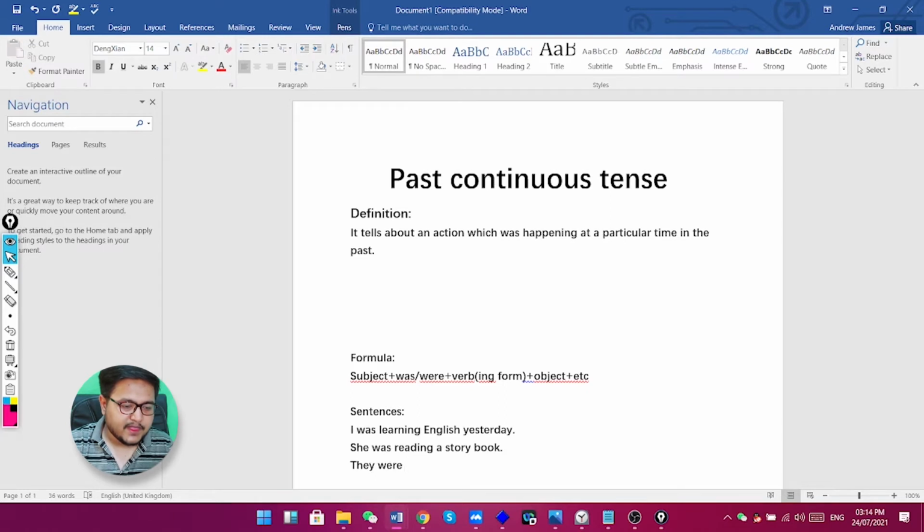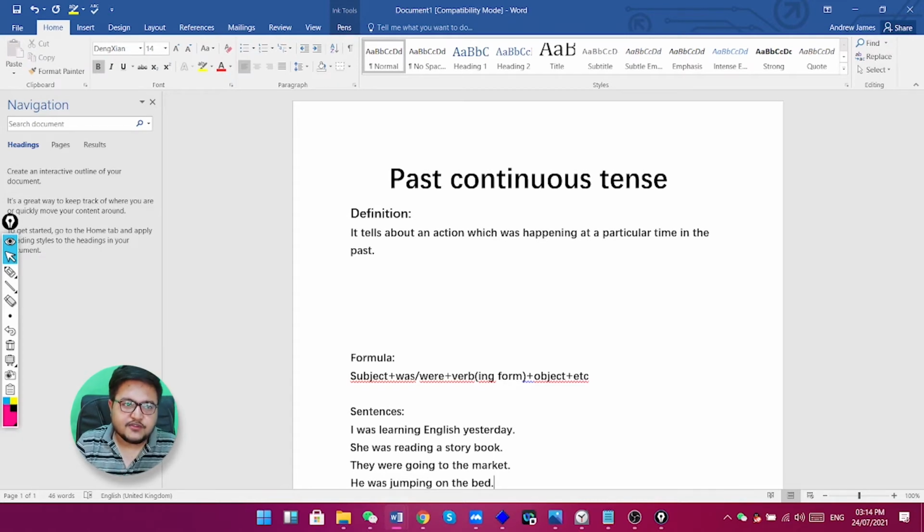They were going to the market. And he was jumping on the bed. Okay, he was jumping on the bed. So these sorts of sentences are part of past continuous.